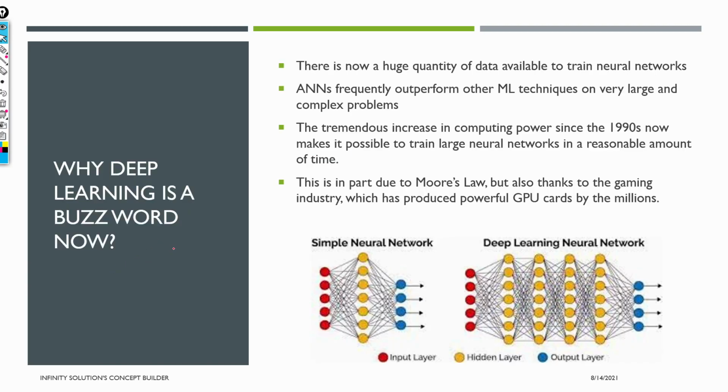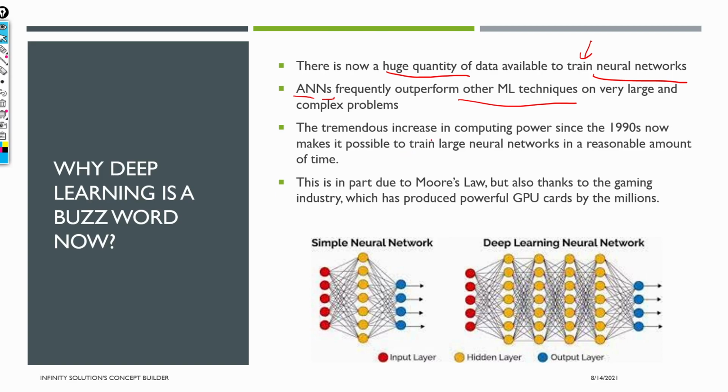Now, why are deep learning and machine learning really buzzwords nowadays? Previously the data was not enough in terms of quantity, but now there is a huge quantity of data available, and what neural networks need is just a huge amount of data. Mind my words, a very huge amount of data to train them. We'll see what this training is. Also, ANNs, artificial neural networks, outperform ML techniques on some complex problems, and we'll see. I am also starting the same machine learning course, so I'll upload the two playlists simultaneously. So you can compare with machine learning techniques why deep learning is a buzzword.